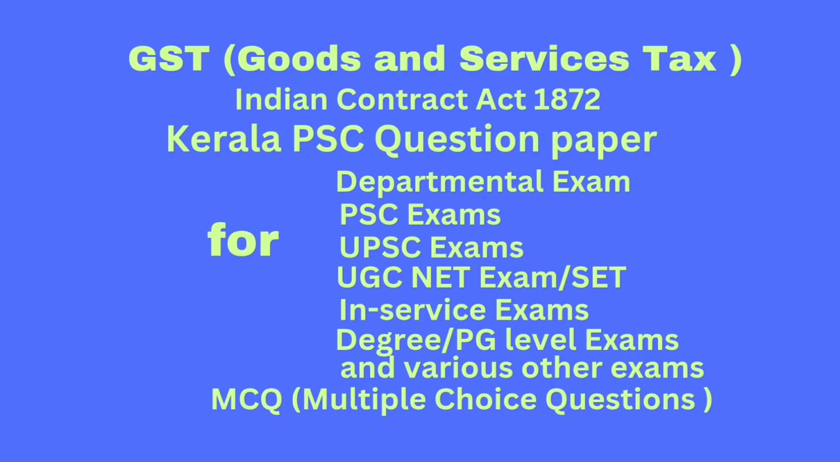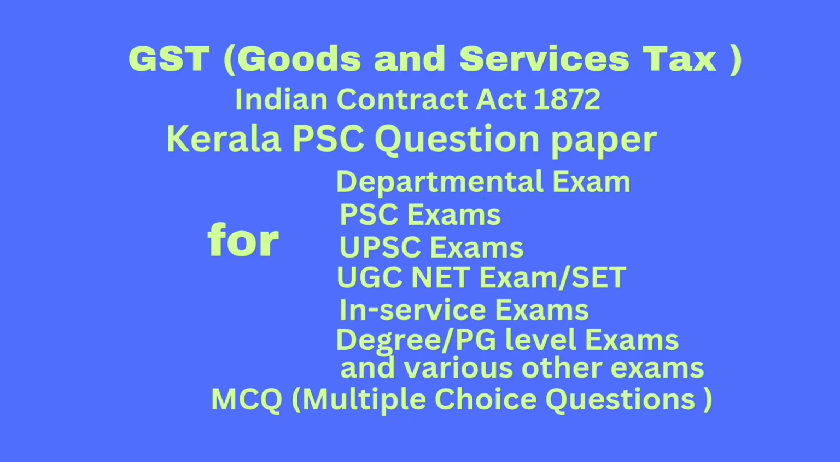Question number 72. Which of the following agreements have been expressly declared to be void by the Indian Contract Act 1872? Option A. Agreements in restraint of trade. Option B. Agreements the meaning of which is uncertain. Option C. Agreement by incompetent parties. Option D. All of the above. Correct answer, option D, all of the above.